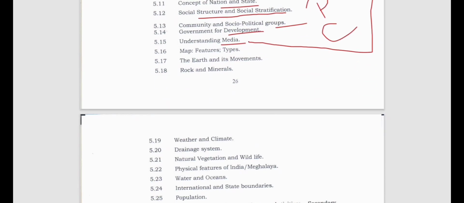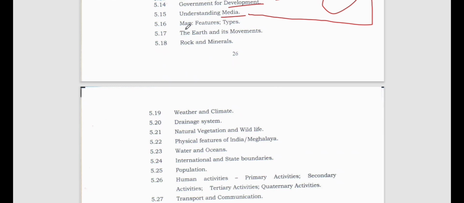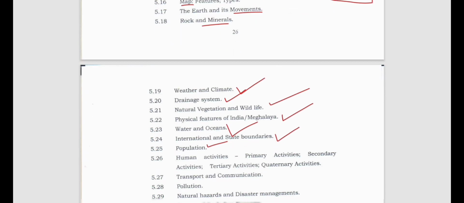Next we are left with geography. So maps, the earth and its movement, rocks and minerals, weather and climate, drainage system, natural vegetation and wildlife, flora and fauna, physical features of India with respect to Meghalaya. Then water and oceans, international and state boundaries we need to know, population we have to know, right?